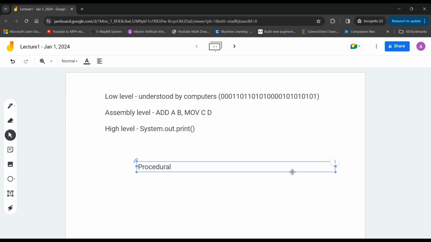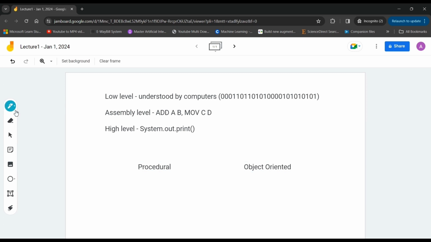Like Java is an object oriented programming language. So definitely we are going to talk in detail about what an object oriented programming language is, but for now I'm just giving you the overview, what's the difference.